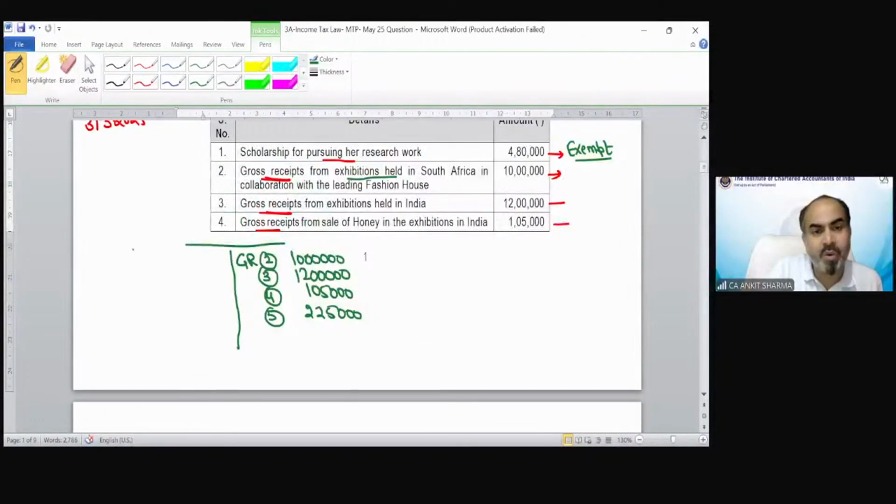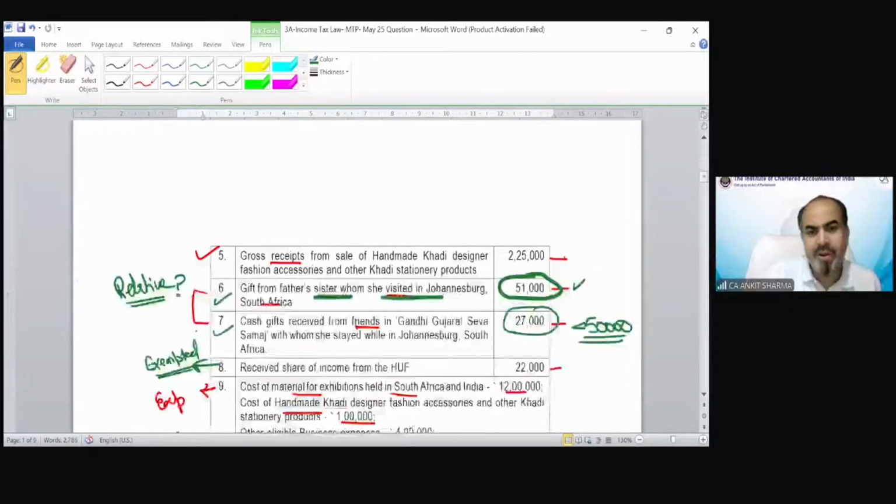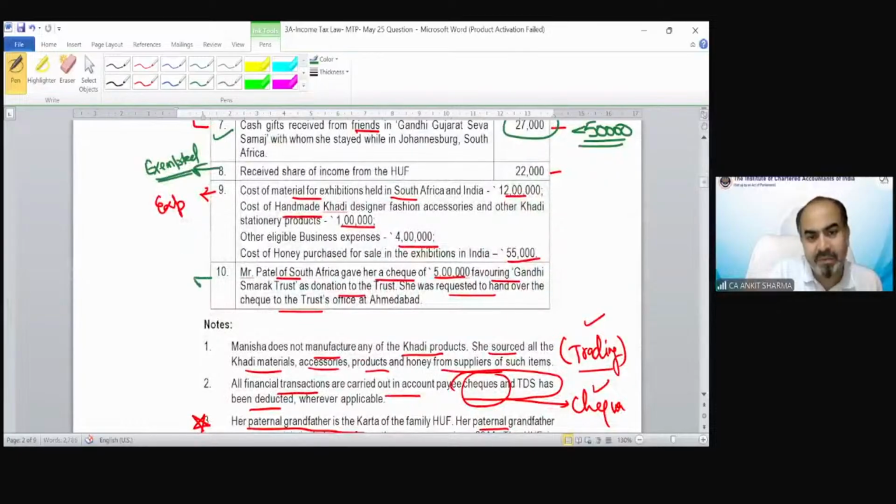So now I am going to write down the cost for the respective receipt as per point number 9. As per point number 9, we have 12 lakh rupees cost. Then 1 lakh has been given in the question. 4 lakh rupees are business other expenditure, and 55,000 is also an expenditure. After that, net profit is 7,75,000 rupees. Now, can you tell me the treatment of point number 10?